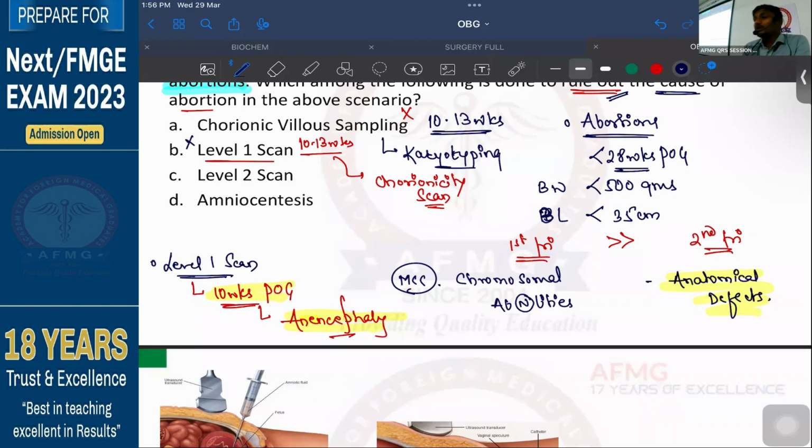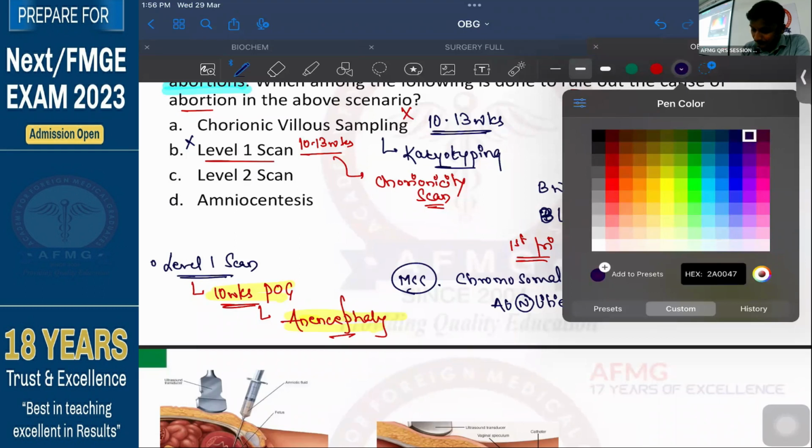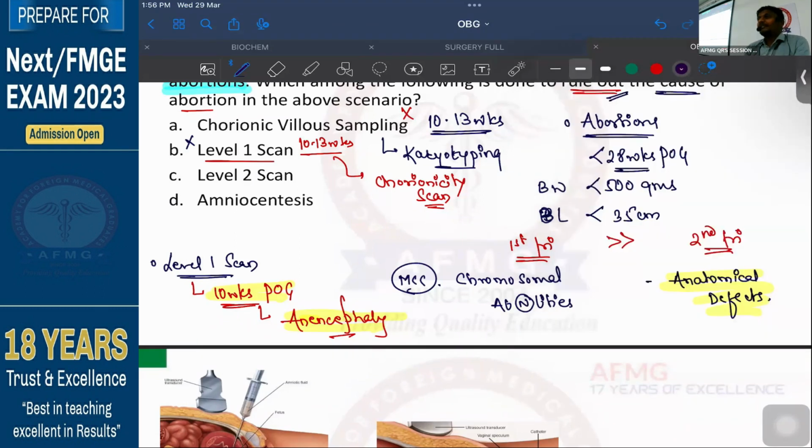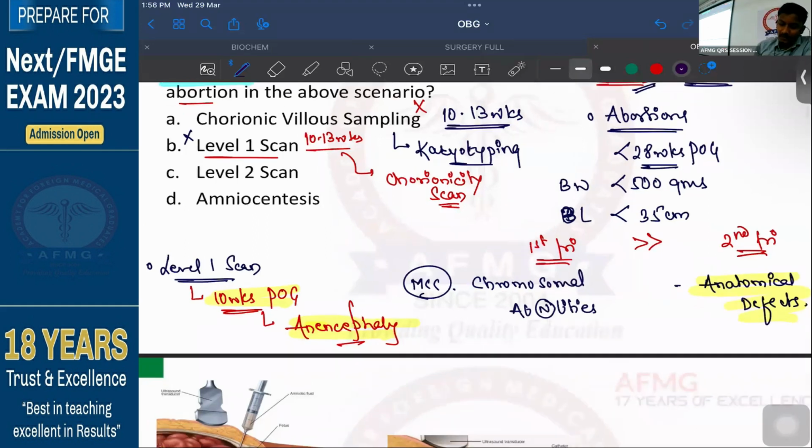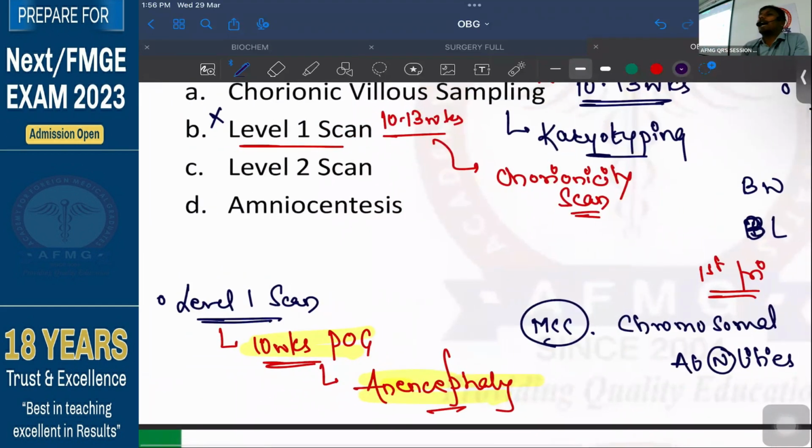We are left with level 2 scan and amniocentesis. What has to be done, anybody? Now, please tell me, here we need to check for anatomical defect. Amniocentesis is again what? We will take a sample of the amniotic fluid. And once we take the sample of the amniotic fluid, again we will send it to the lab for karyotyping. So it will tell you about again trisomy or monosomy.